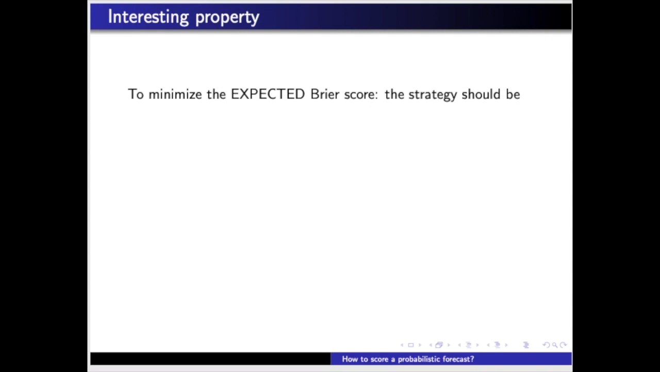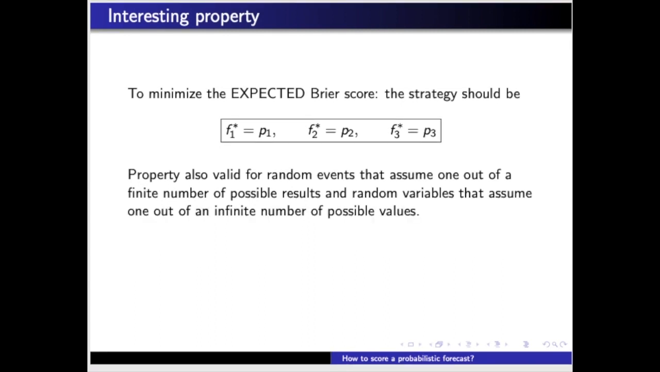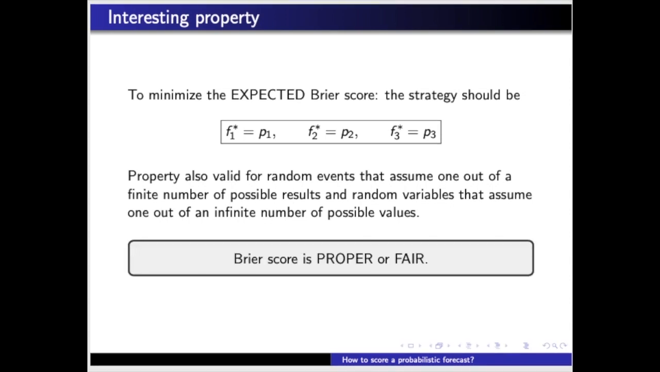This result concerning the Brier score may be generalized for random events that assume one out of a finite number of possible results, and for random variables that may assume one out of an infinite number of possible results. For this reason, the Brier score is called a proper or fair score function. A forecaster that tries to operate the system, meaning publish a forecast different than his or her probabilities to fool the Brier score, will end, on average, worse off.